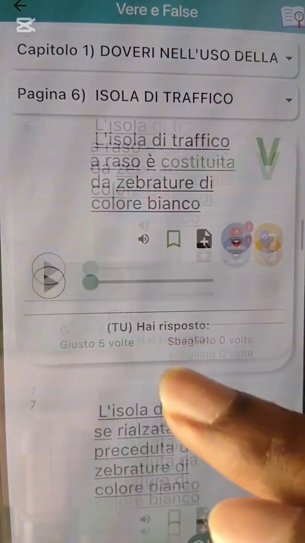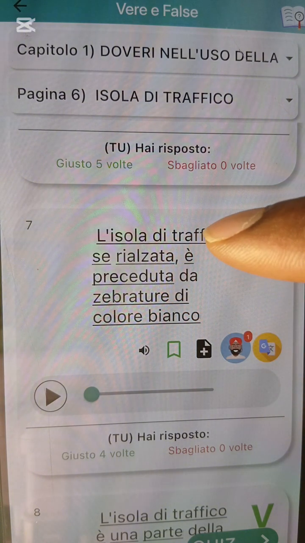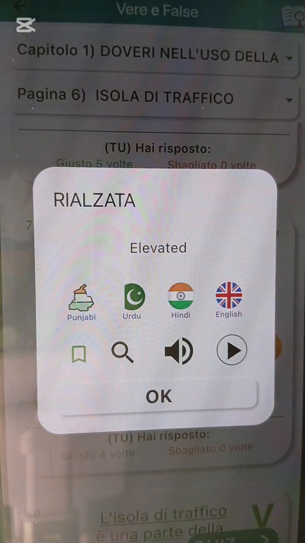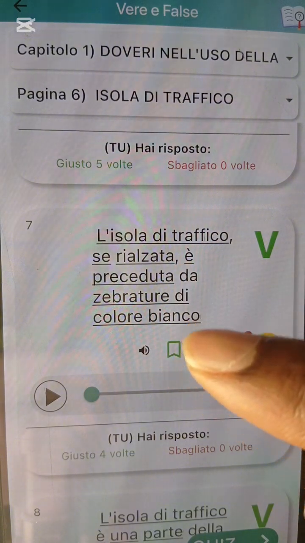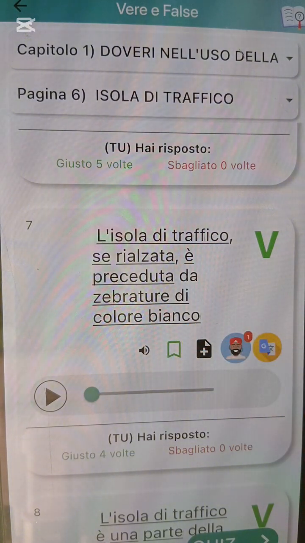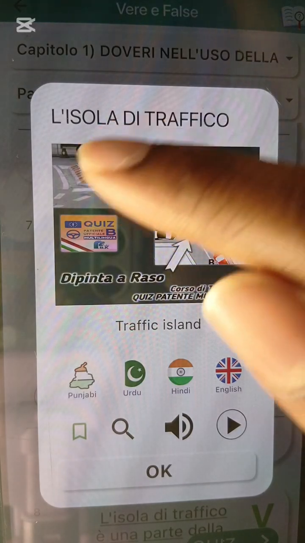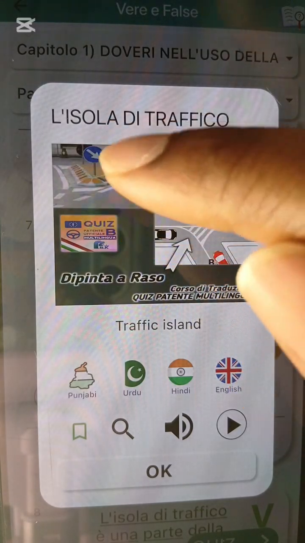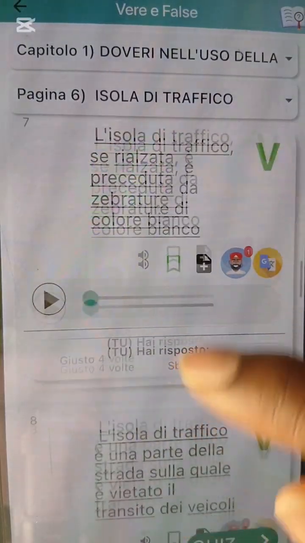Zebra white line. L'isola di traffico, se rialzata, è preceduta da zebrature di colore bianco. It says if isola di traffico is raised up, elevated, like it comes off the ground, it is preceded with what? White zebra color. Look at the ground again, let me show you. If it is raised up, you see a white line surrounding it. White line painted on the ground, if it is raised up.